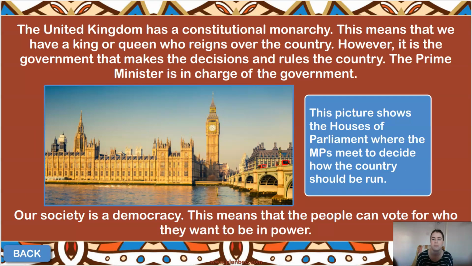Okay, so the United Kingdom, where we are, has what we call a constitutional monarchy. We know what monarchy is because we've looked at this in our Tudor topics. This is when we have a king or queen who reigns over the country. However,